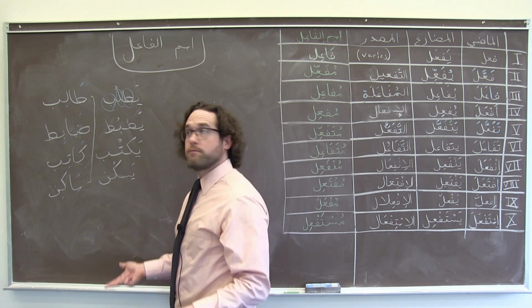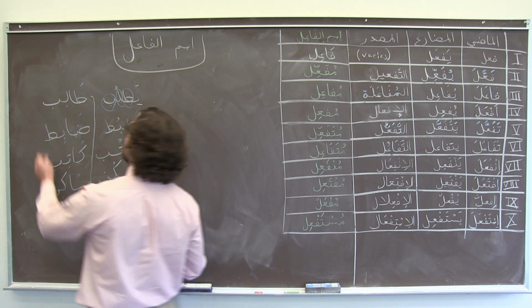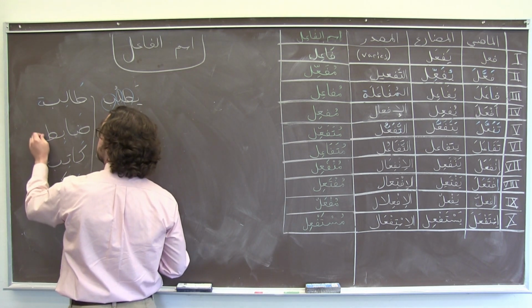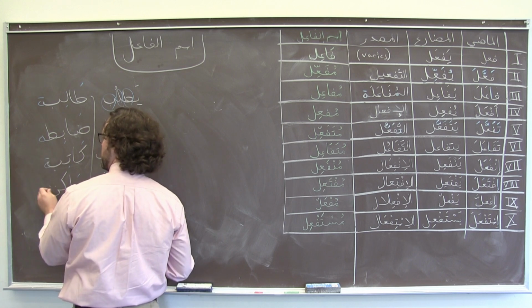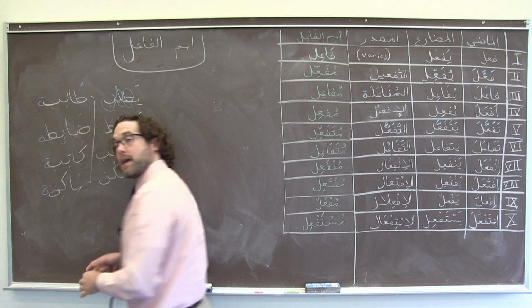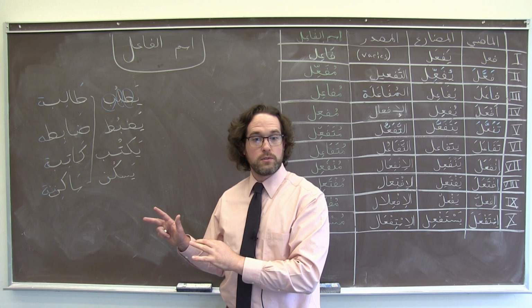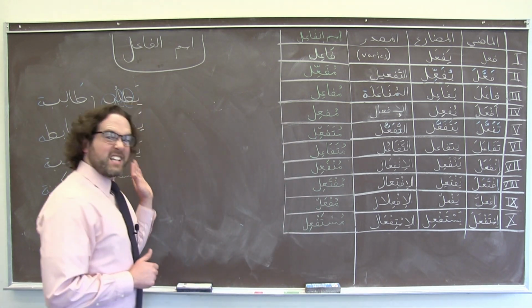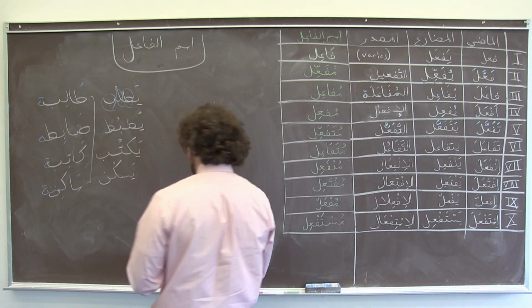Of course, if we were referring to a female, student or police officer or author or resident, we would just tack a ta marbuta onto the end of those. That's really it. It's that simple for Form 1.